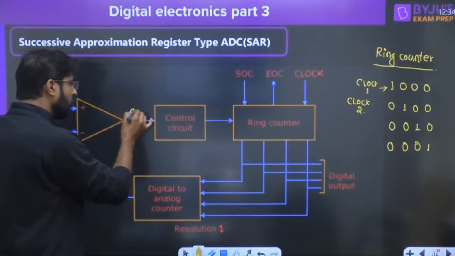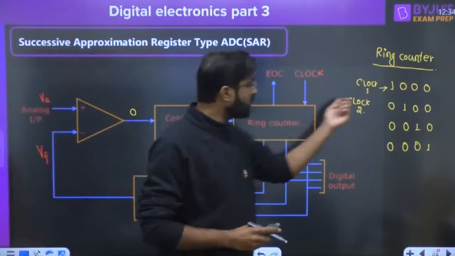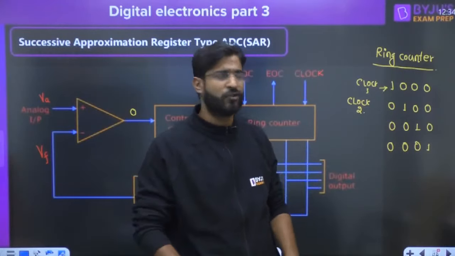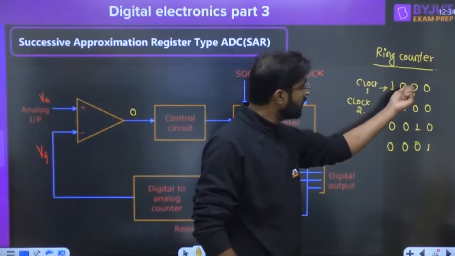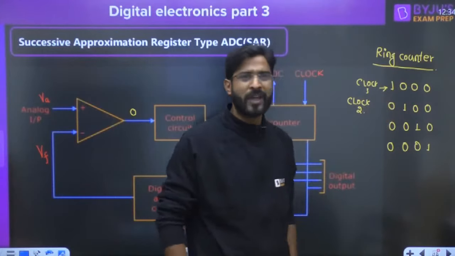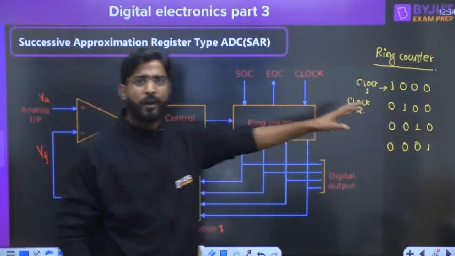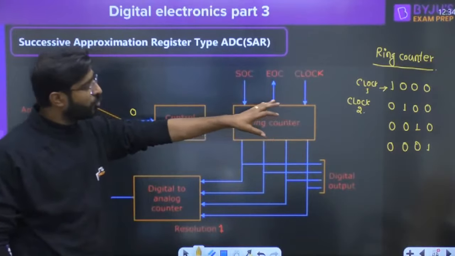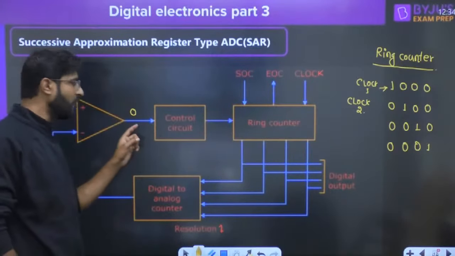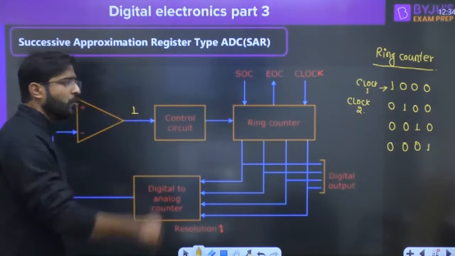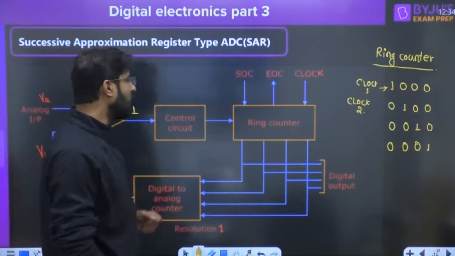If the input of the control circuit is 0, then the control circuit will say to the ring counter, do whatever you want, I will not change your state. Then the ring counter will directly make this 0 to 1 and this 1 to 0. It means there will be no changes in the state of the ring counter when the control circuit has the input 0. But what happens, guys, when the control circuit has the input 1?